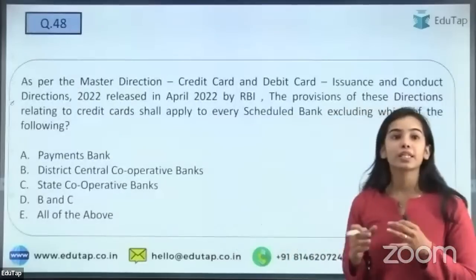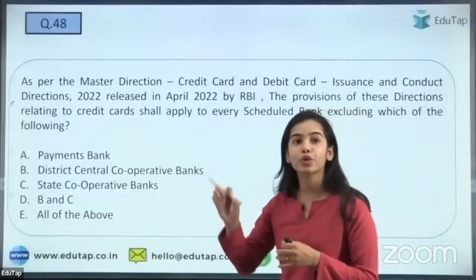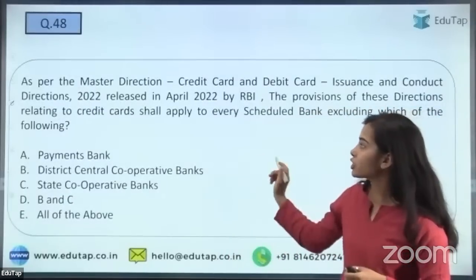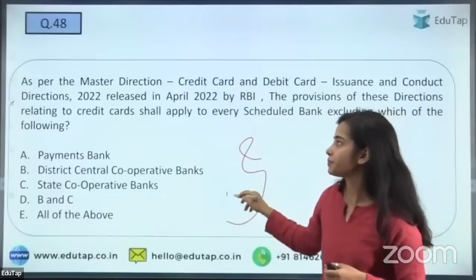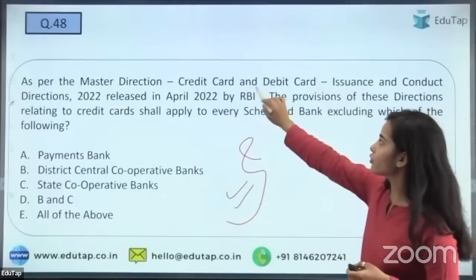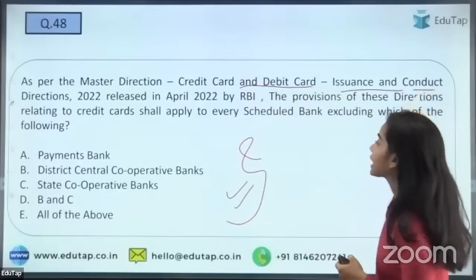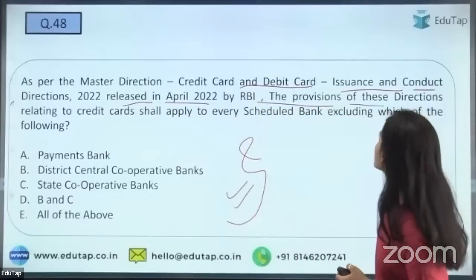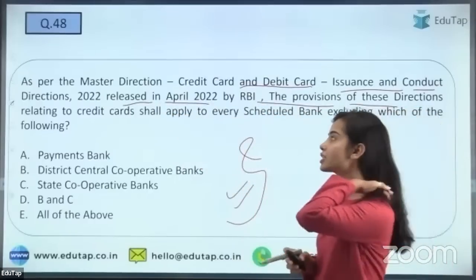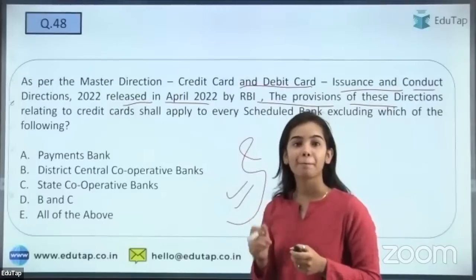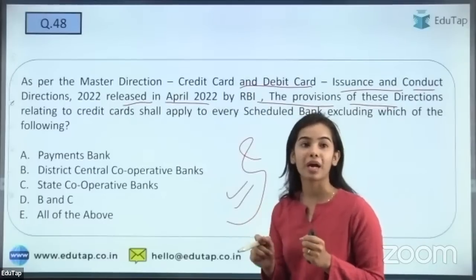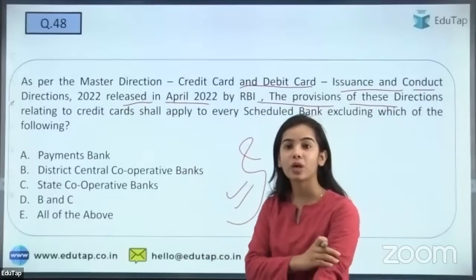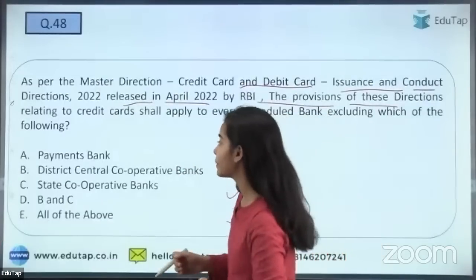Okay. So the next question is regarding the master direction on the credit card and debit card. And this kind of master direction is for which of the following? As per the master direction for the credit card and debit card, issuance and conduct directions 2022 released in April, the provisions of the direction relating to credit card shall apply to every scheduled bank, excluding which of the following banks. Okay, so excluding which of the following banks it is asking. So I am getting the answer here, A, Payments Bank.